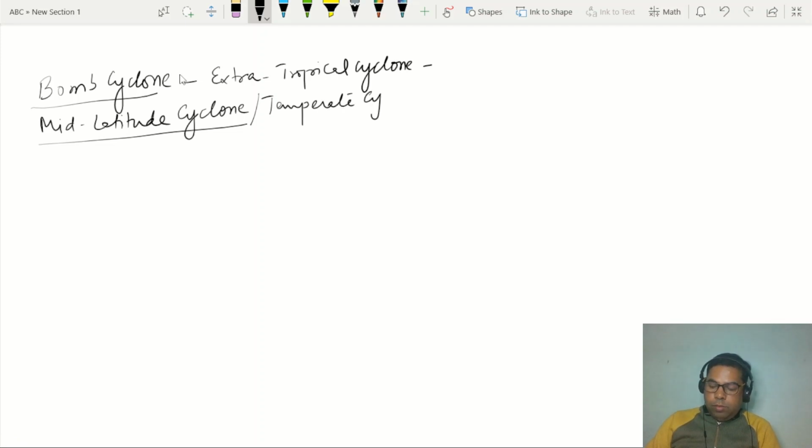It is actually a mechanism of temperate cyclone or mid latitude cyclone, on the basis of its nature or its impact. This is bomb cyclone.